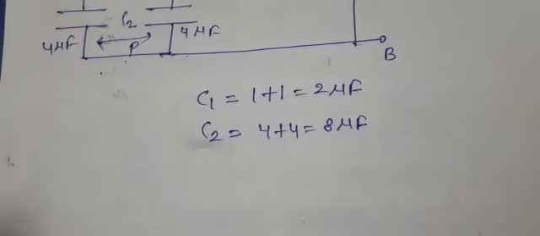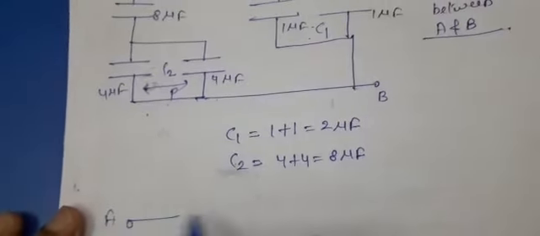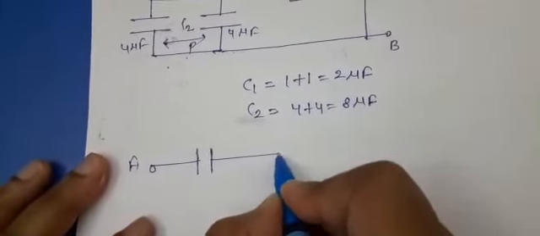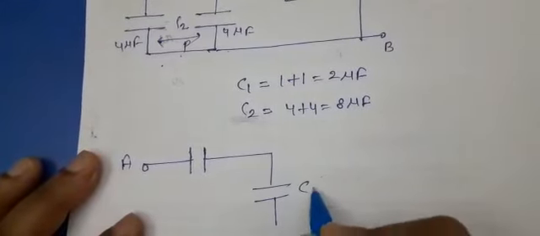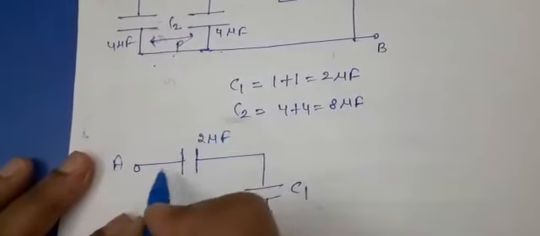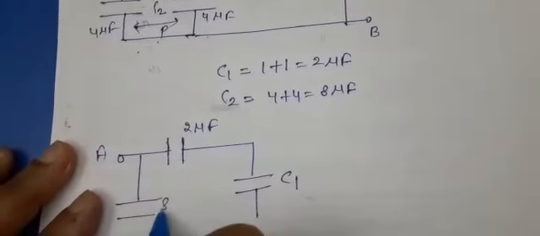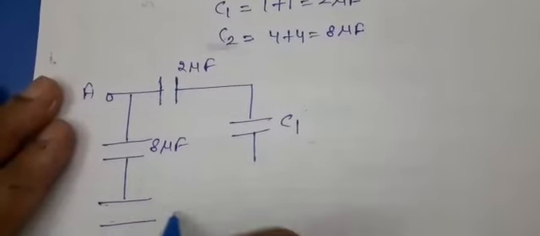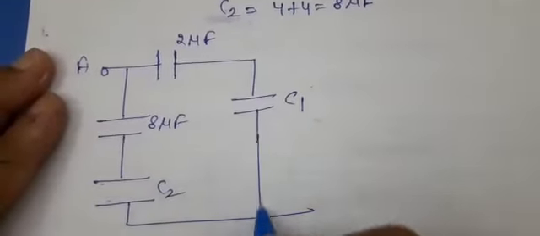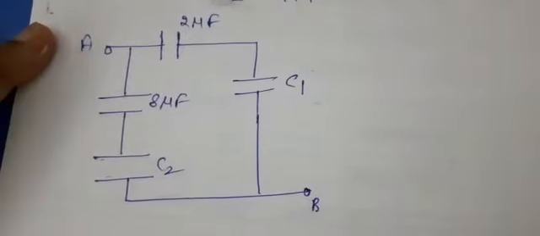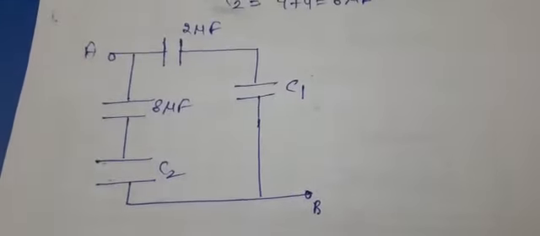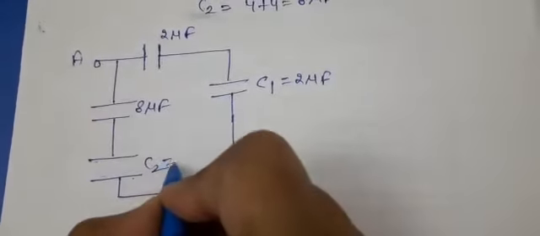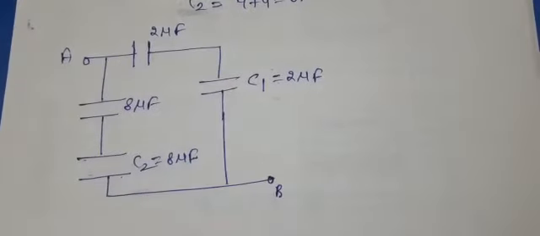So now let me redraw this figure again in a simplified manner by replacing the number of capacitors by a single capacitor. This will be C1. This is 2 microfarad as given in the figure. This is 8 microfarad, and again here also this combination is C2. So here C1 is 2 microfarad and C2 is 8 microfarad, as we have obtained from the calculation.